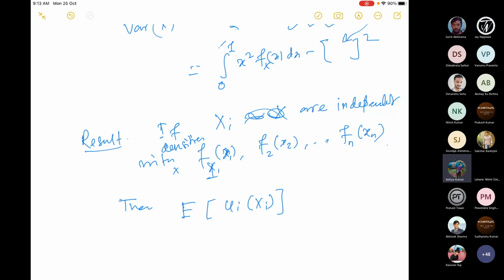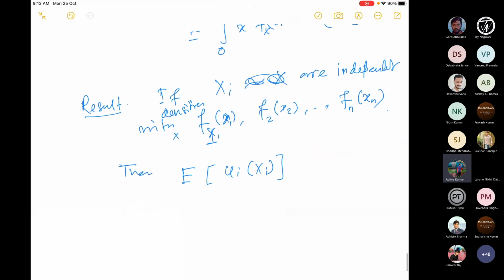They are just functions. Then it can be proved that, let's say this exists first of all, I cannot calculate otherwise, then the theorem says the expectation of the product of these.